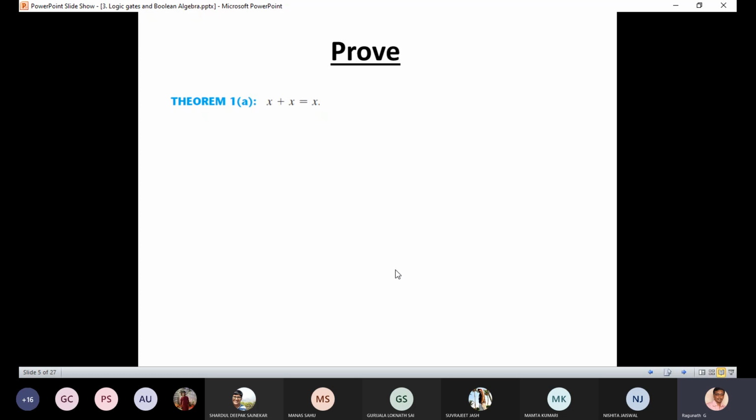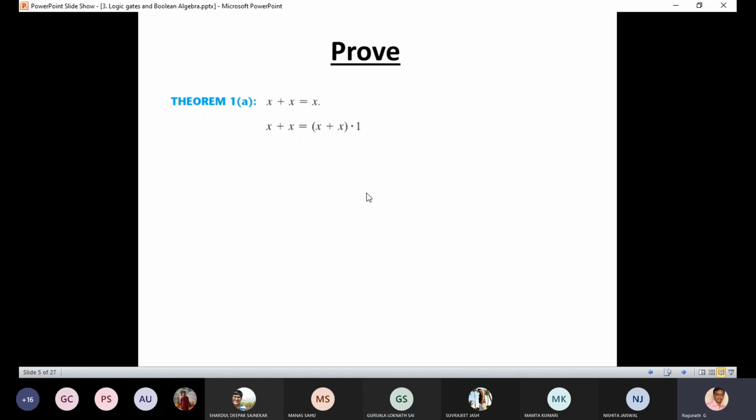Now we have to prove the first theorem: X plus X equal to X. I'll show you step by step how they prove it. You just tell me which postulate they use. Tell me the postulate number, whether it's 4A, 4B, 2A, 2B. Anyone tell me which postulate says A equal to A dot 1, or X dot 1 equal to X.